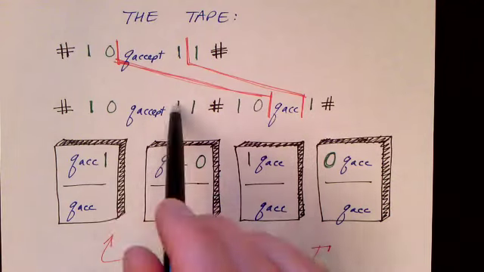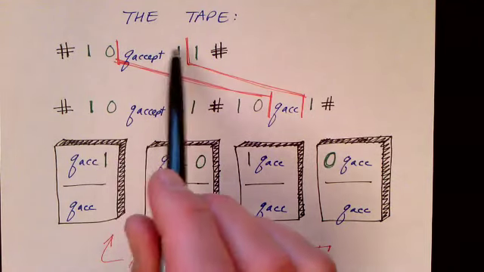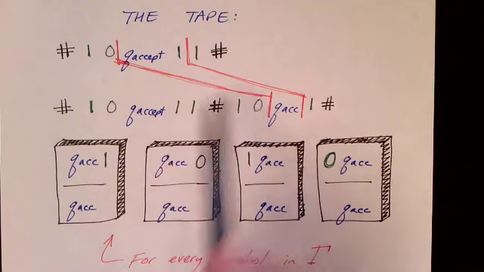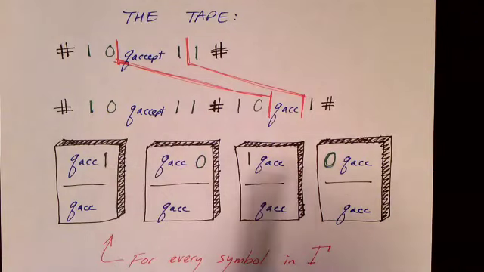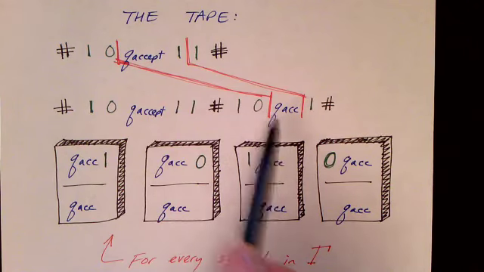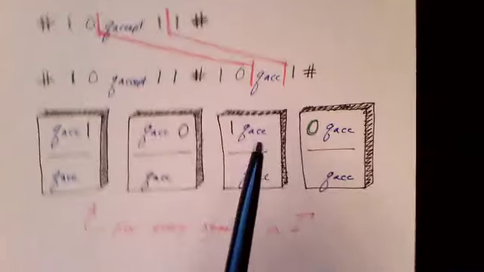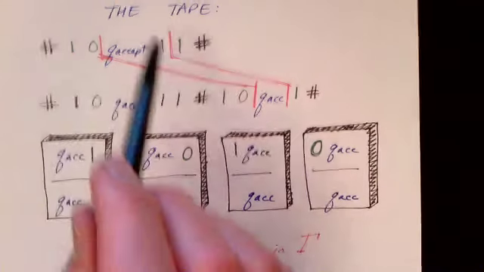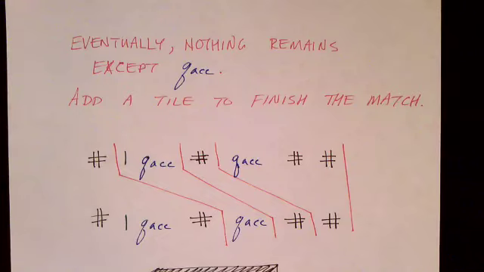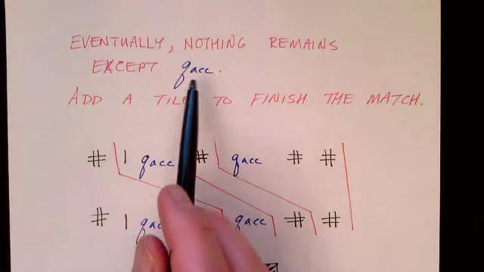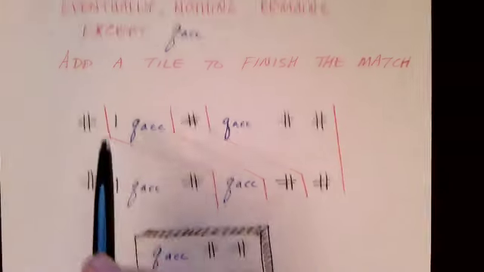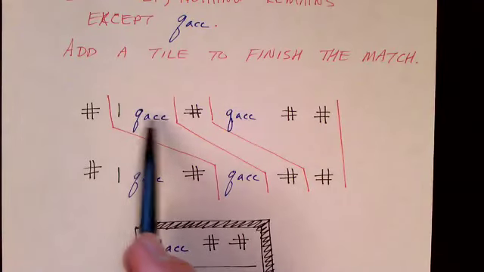So the use of this tile, in some sense, allows this accept state to eat the symbol just to the right of it. And the rest of these tiles allow the accept state to eat, if you will, the symbols to the left and right of it. And so you can keep applying these tiles until you gobble up all the other symbols in the configuration. Eventually, nothing remains except the Q accept state in the configuration. So here I'm showing the very last step.